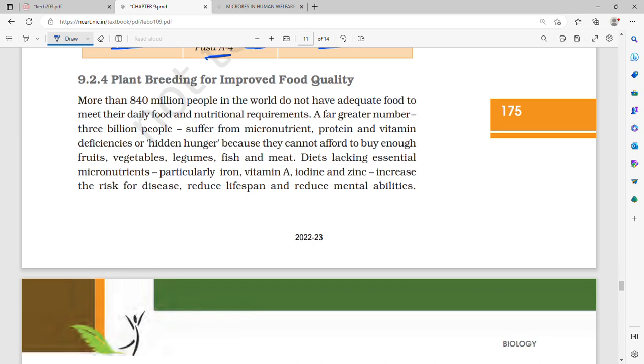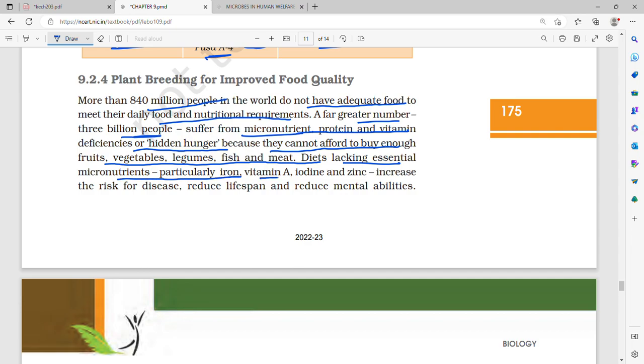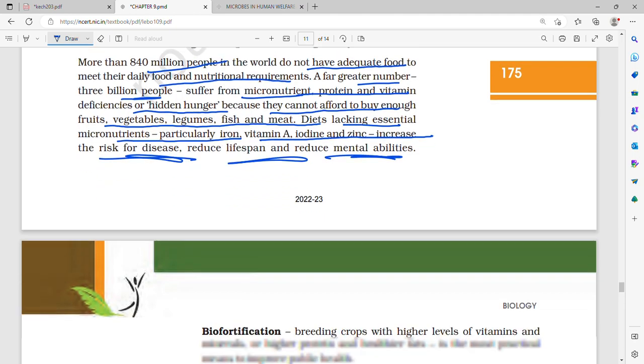Then plant breeding for improved food quality. More than 840 million people in the world do not have adequate food to meet their daily food and nutritional requirement. A far greater number, that is 3 billion people, suffer from micronutrient, protein and vitamin deficiencies, or hidden hunger, because they cannot afford to buy fruit, vegetables, legumes, fish, meat. Diets lacking these essential micronutrients, particularly iron, vitamin A, iodine, zinc, increase the risk for disease, reduce the lifespan and reduce mental abilities.